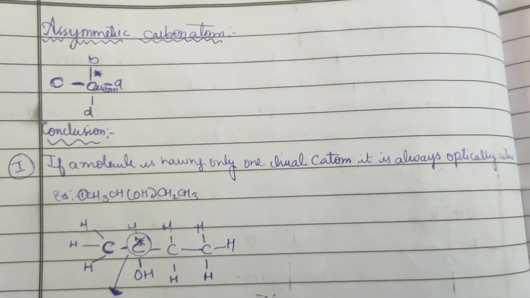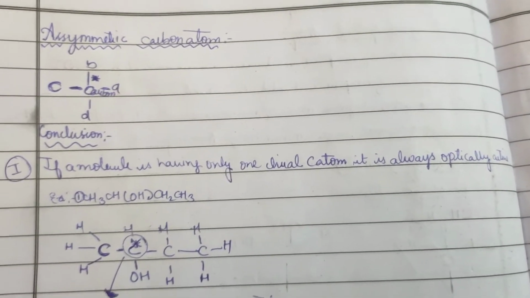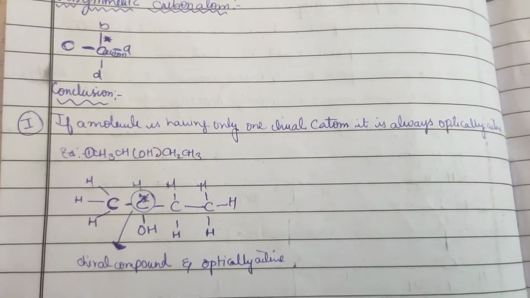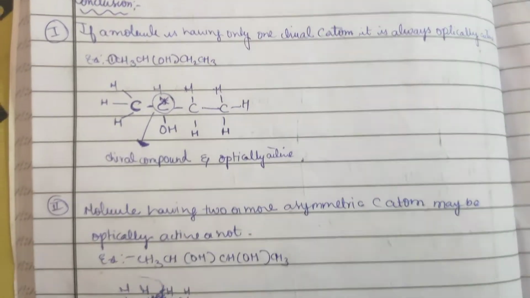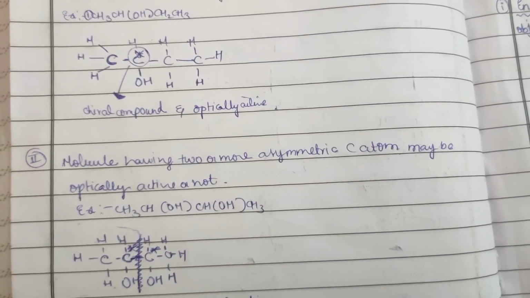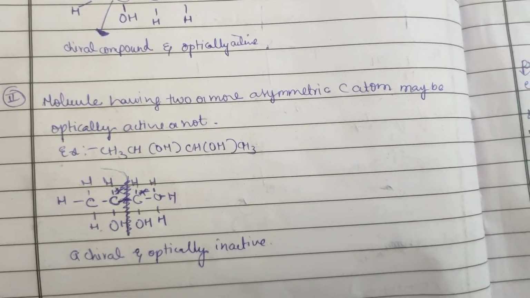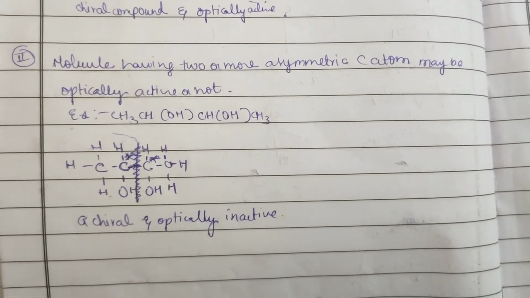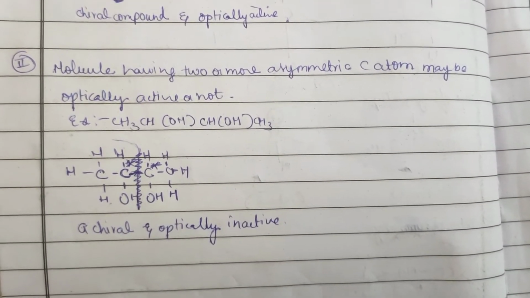Now the conclusion: if a molecule has only one chiral carbon atom, it is always optically active. For example, CH3CHOHCH2CH3 is a chiral compound and optically active in nature. A molecule having two or more asymmetrical carbon atoms may or may not be optically active. For example, the compound CH3CHOHCHOHCH3: when we draw the structure, you can see it is achiral and optically inactive in nature.